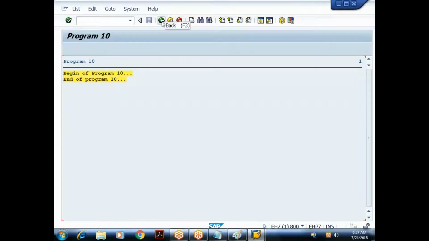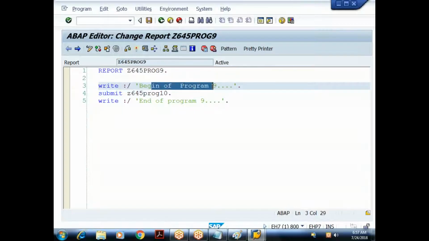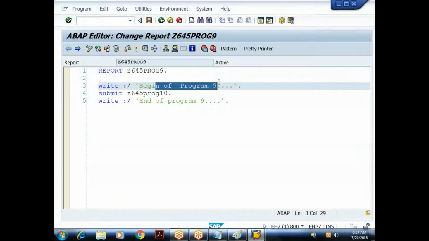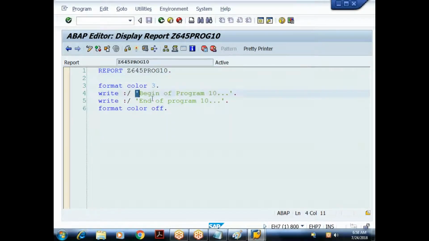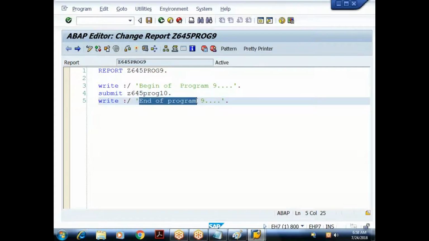So let me say back. What is happening? Nothing is happening. But what is our expectation? When I execute this program, first it has to show me begin of program. Execution starts from the beginning, so my expectation is it has to print this string. Then we are calling the 10th program, it has to print these 2 lines. Then it has to come back to the source program and execute the rest of the statements. But in this case, what is happening?